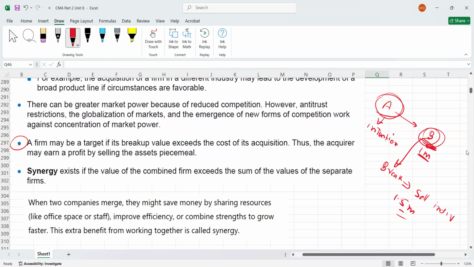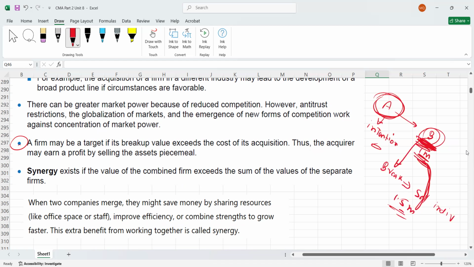So this is the intention of A in acquiring B. They will break this company and sell its assets individually, and they can make a profit of 500,000, because they paid 1 million to B but can sell the assets individually for 1.5 million. So this is the intention.